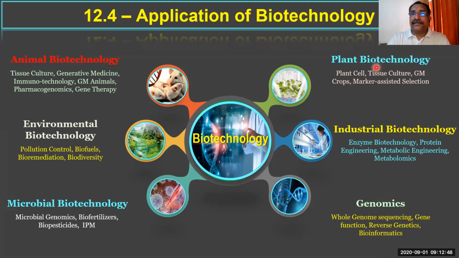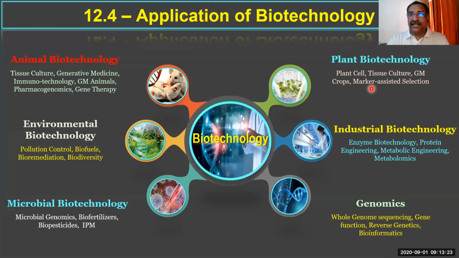Under plant biotechnology we have many areas, like plant cell culture or tissue culture, GM crops (genetically modified crops), and marker assisted selection. You know that in plasmids we have seen marker genes. All these come under plant biotechnology.